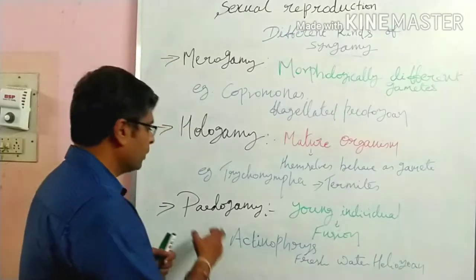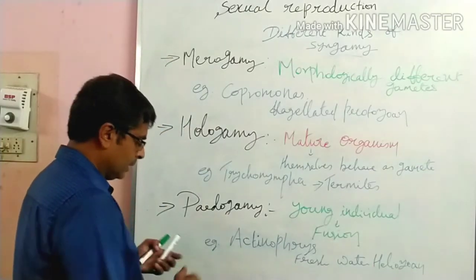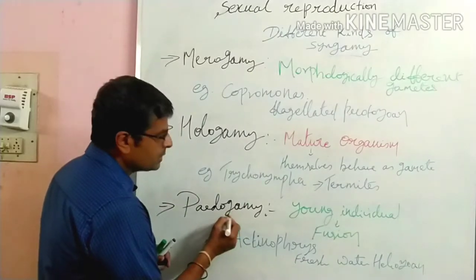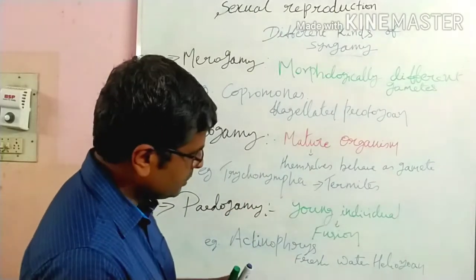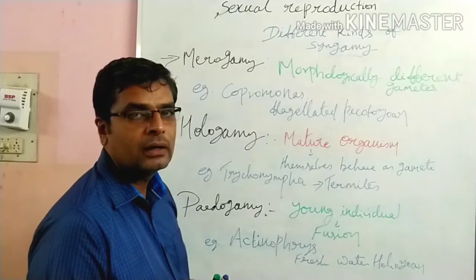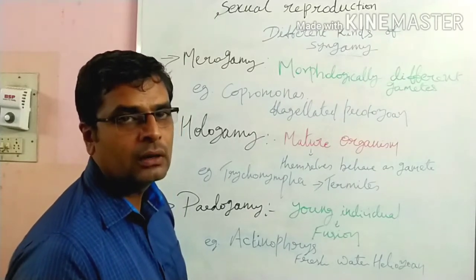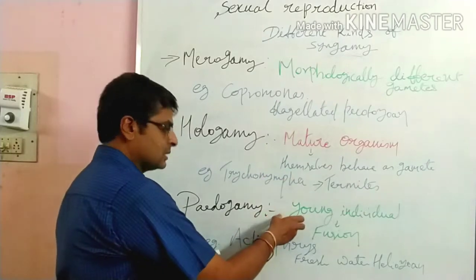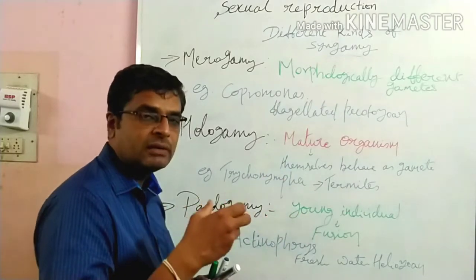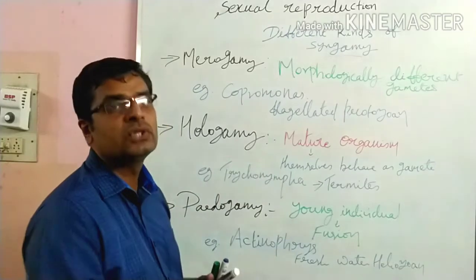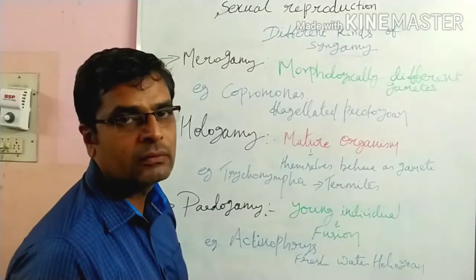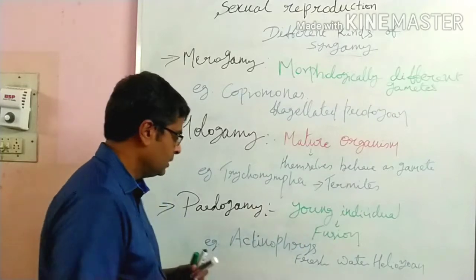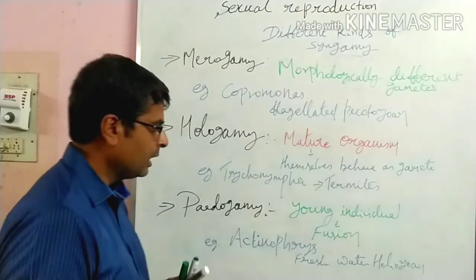Okay, so next is Paedogamy. Paedogamy means the parent cell produces individuals, and even in the young stage, the individuals undergo gamete fusion.